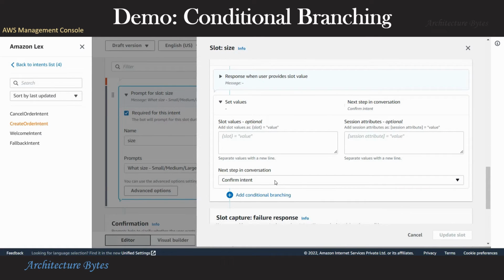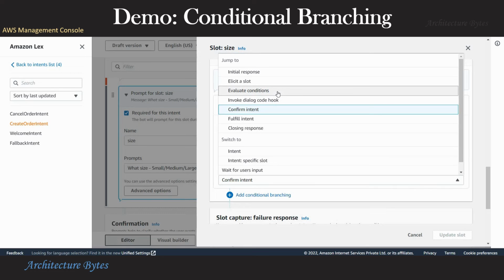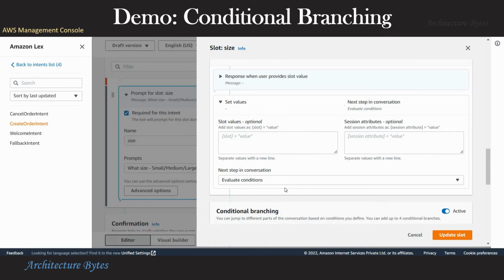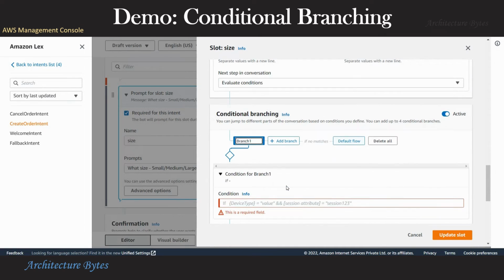We change that to evaluate conditions, and then we hit add conditional branching, and we can give this branch a name. Let's call this discount 10%.